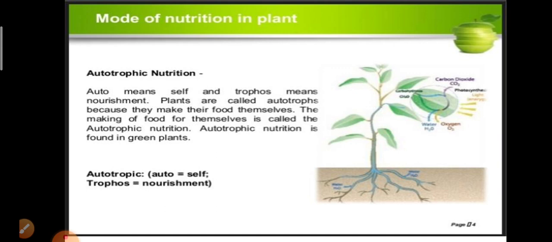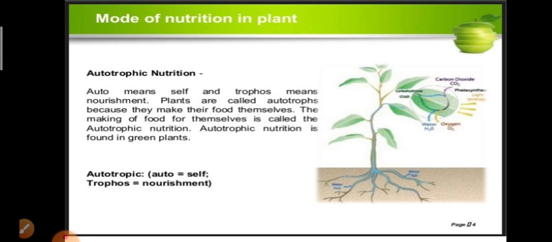Okay. All the green plants or all the plants which we found on earth are called autotrophs because they make their own food. The making of food for themselves is known as autotrophic nutrition. Autotrophic nutrition is found in green plants. Understood, students?